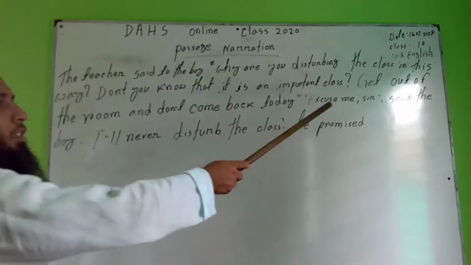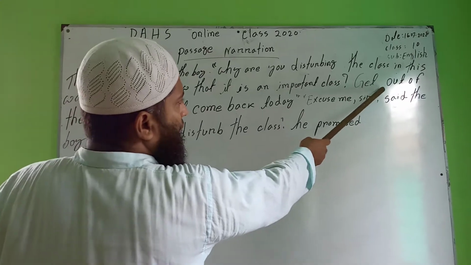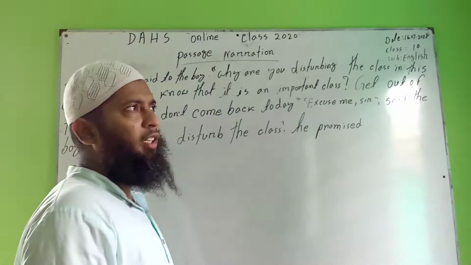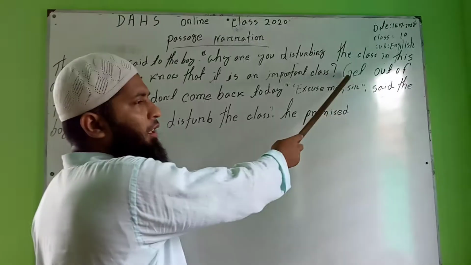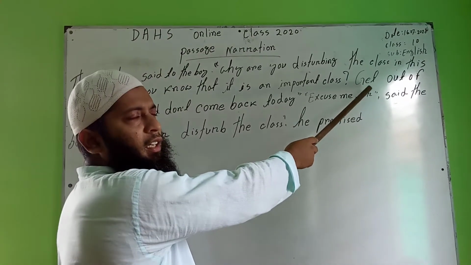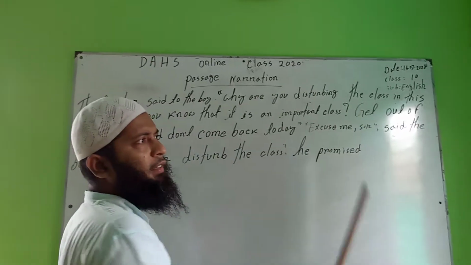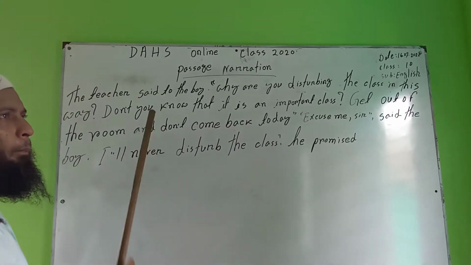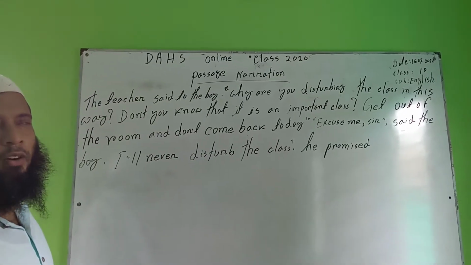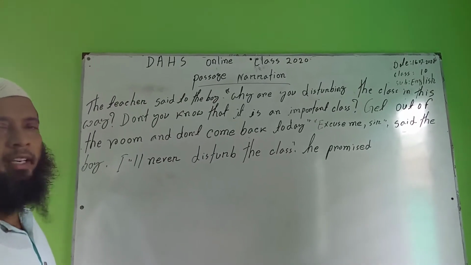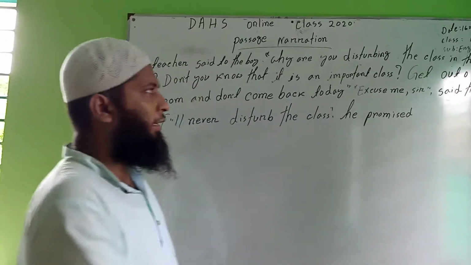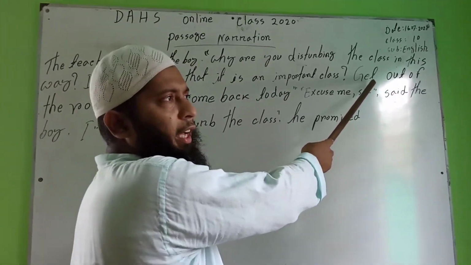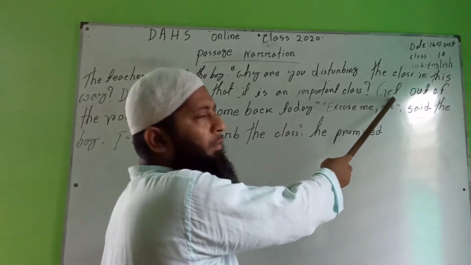And then in the third sentence we can see, get out of, where get is the present form of verb. If any sentence is started by the present form of verb, V1, this sentence is called an imperative sentence. For this reason, this sentence is called an imperative sentence, because it starts with get, present form, V1.